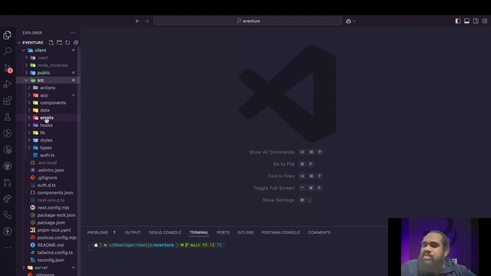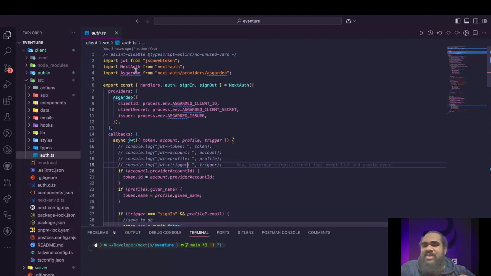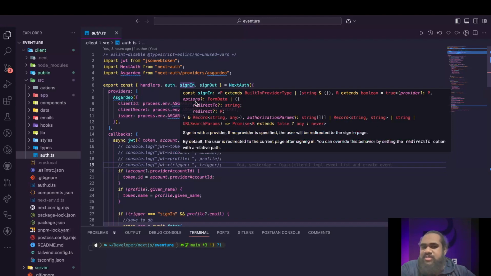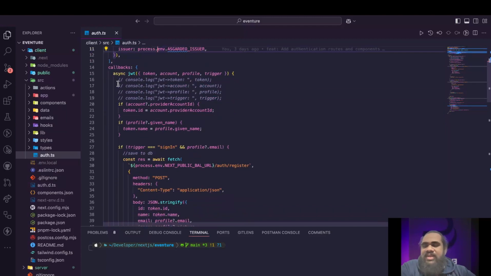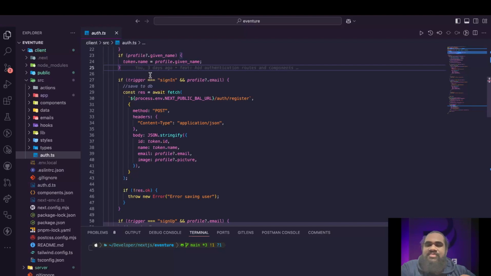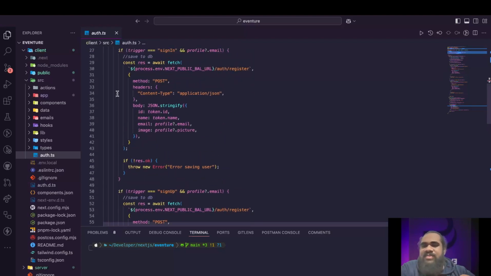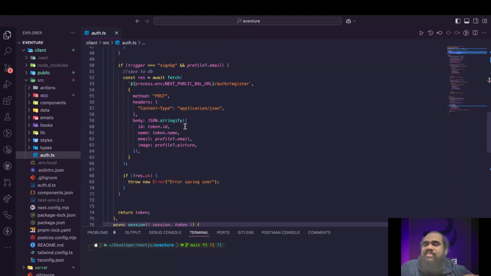Moreover, for user authentication, we actually used Asgardio. This is where we handle the authentication stuff. We are using Asgardio as a provider for NextAuth, which we figured would be much easier to use. So in here, first of all, we have this JWT callback. In that area, if the user signs in or signs up, and it is the first time they are registering, we save the user to our database.